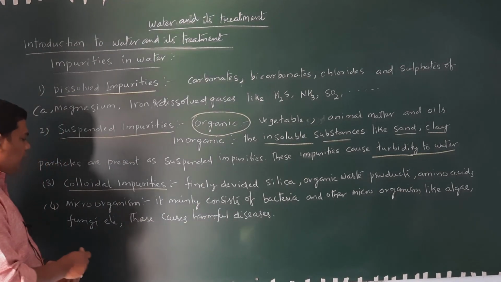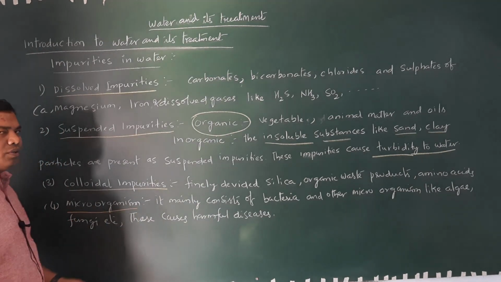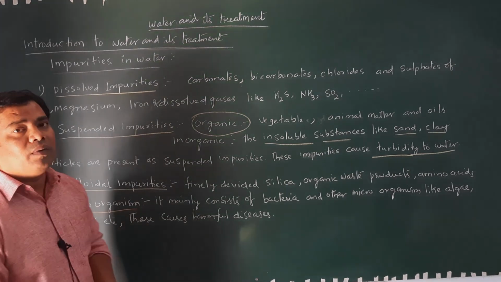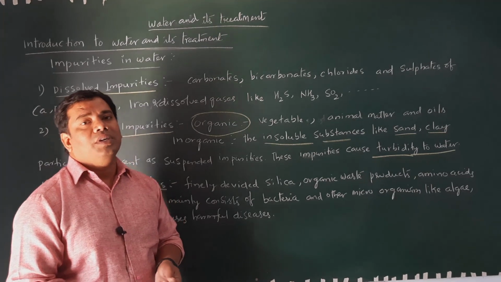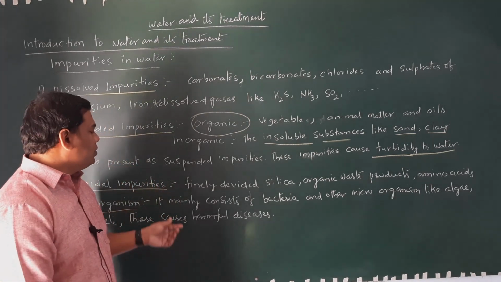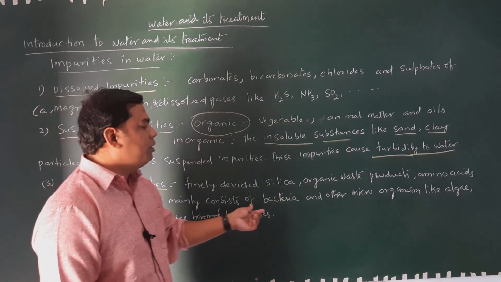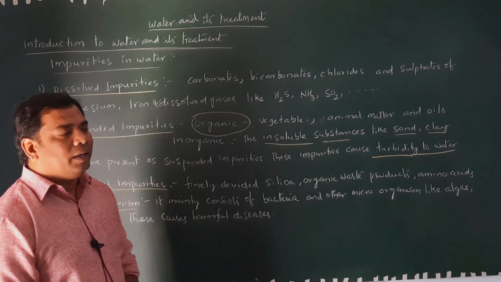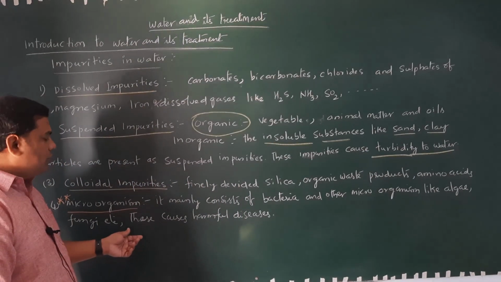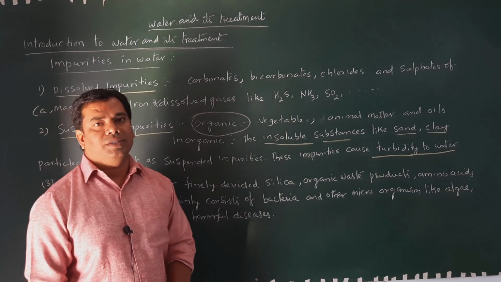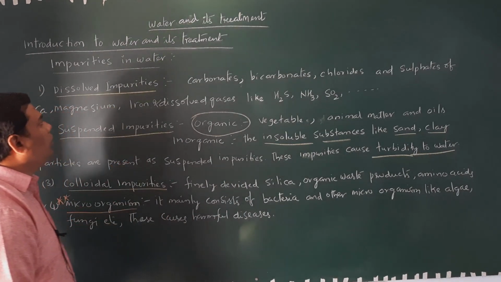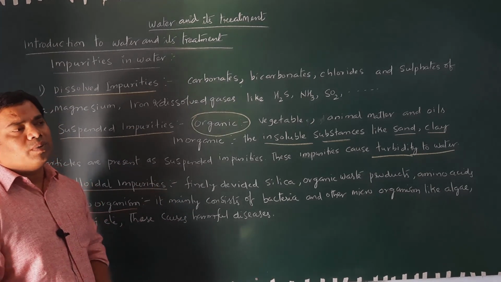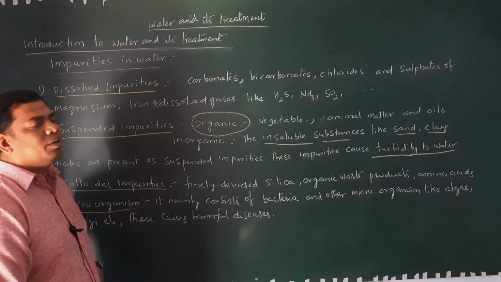The fourth one is microorganisms. This is very important. The microorganisms present in the water cause harmful diseases to human beings. They mainly consist of bacteria and other microorganisms like blue green algae and fungi, etc. These cause harmful diseases. So these are the impurities present in the water, which is not useful for human consumption and domestic purposes also.